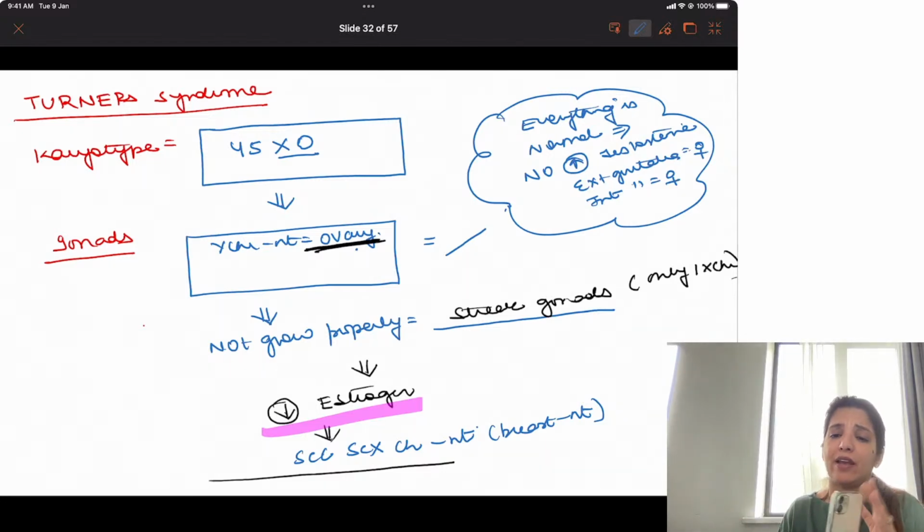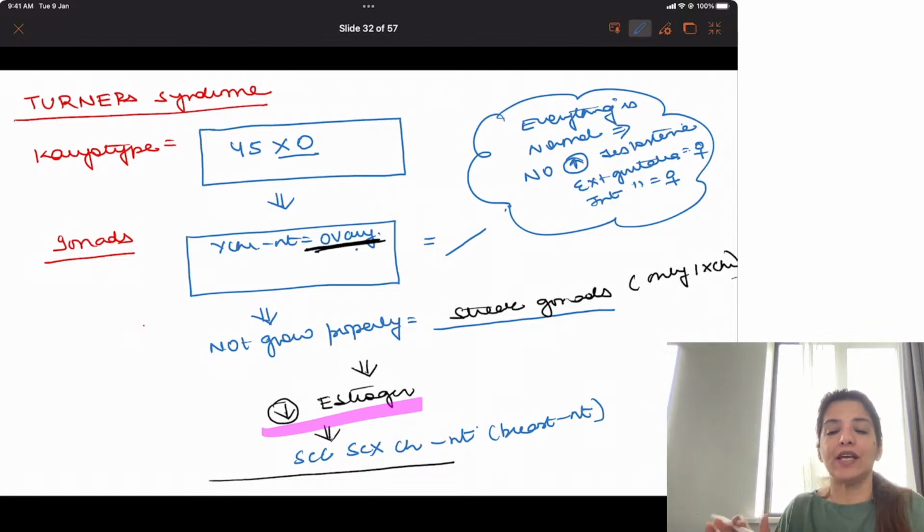Everything is normal otherwise, right? The only problem is that the ovary is not functioning properly. And if the ovary is not functioning properly, it is not producing estrogen properly. So at puberty, the breast development is not happening, right?